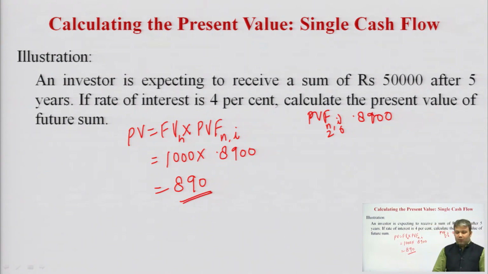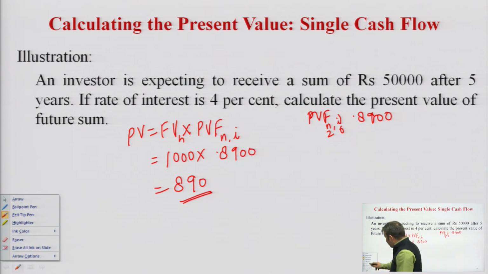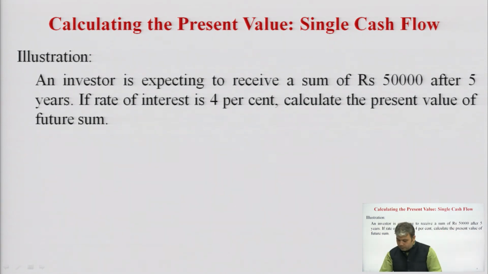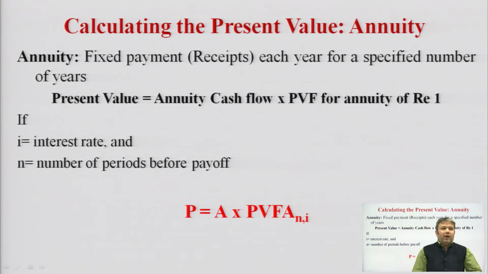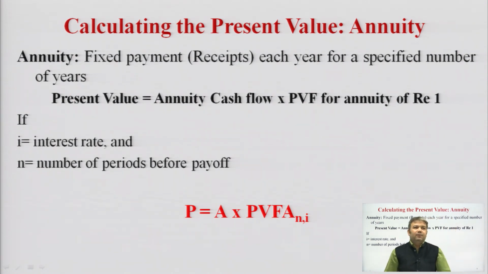Now, we will proceed towards calculating the value of an annuity. Annuity again, the fixed payment or receipt each year for a specified number of years.